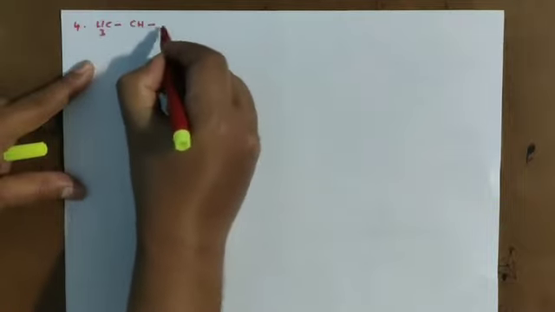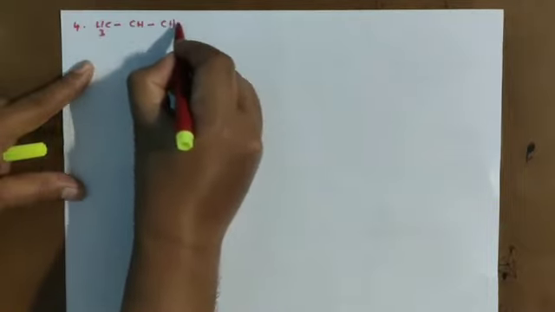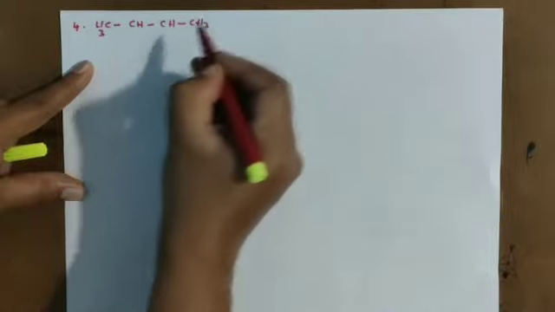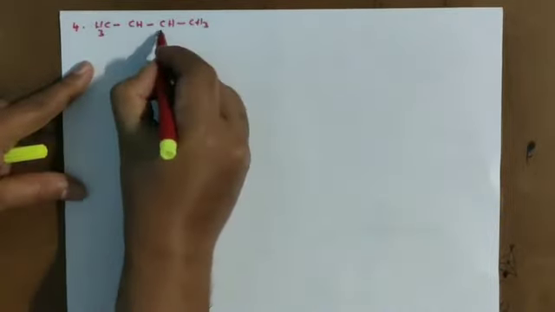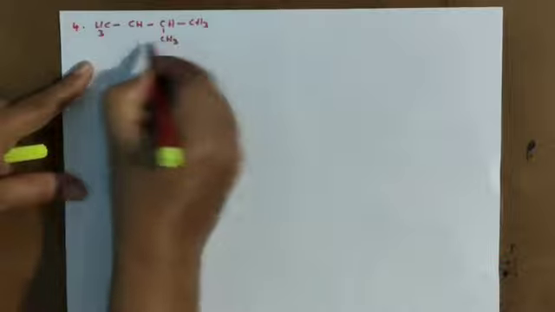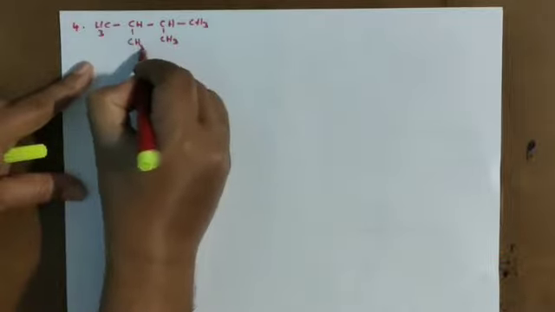The fourth isomer I am writing with a 4 carbon chain. So CH3-CH-CH-CH3. Four carbons we got, and here one methyl group and here one methyl group I am taking.